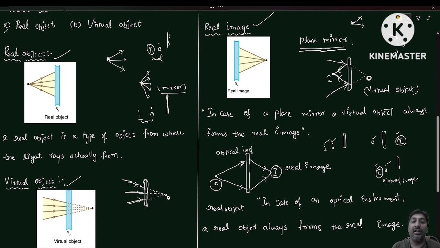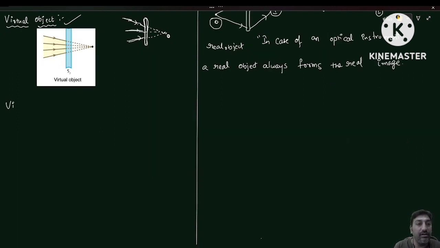They can be a convex lens or a concave lens or whatever it might be, some refracting medium. Image. Next one, virtual image.